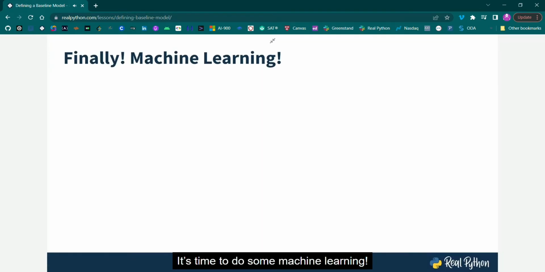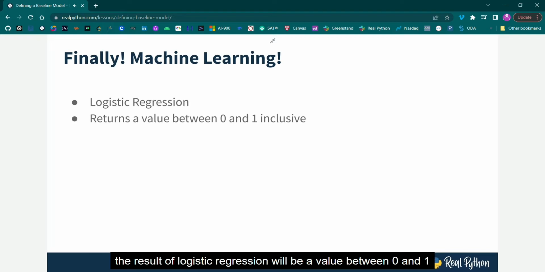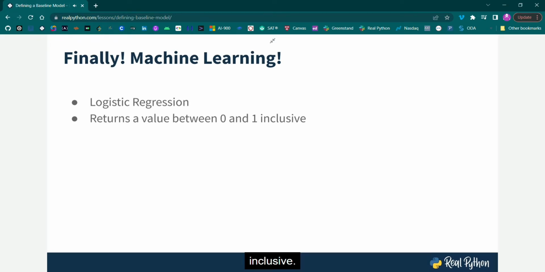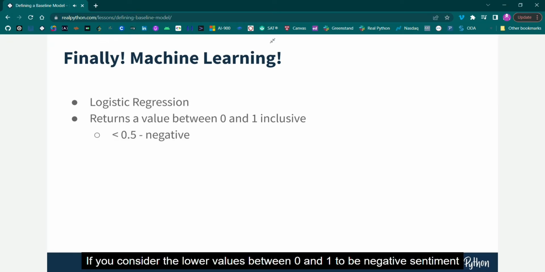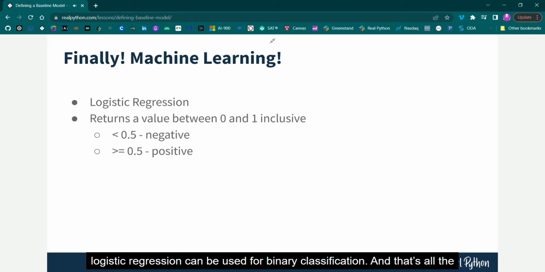It's time to do some machine learning. You're going to use an algorithm called logistic regression. Without going too deep into the mathematics, the result of logistic regression will be a value between 0 and 1 inclusive. If you consider the lower values between 0 and 1 to be negative sentiment and the rest to be positive, logistic regression can be used for binary classification. And that's all the math you need to know because scikit-learn provides a logistic regression class.